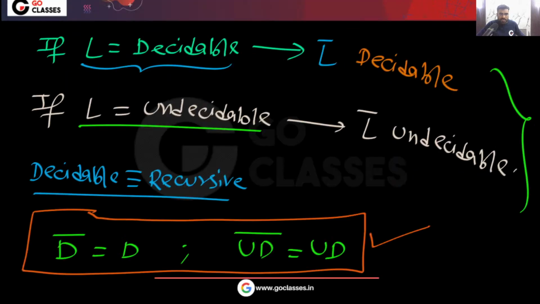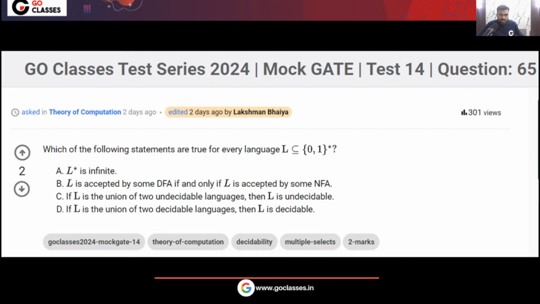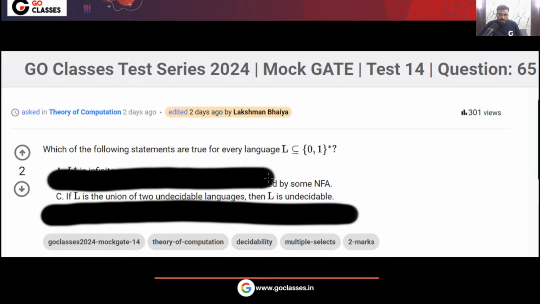Remember one thing here: in this counter example, you can take any undecidable language and take its complement. You want a counter example for option C. Look at option C only. Forget about all other options. Look at option C.